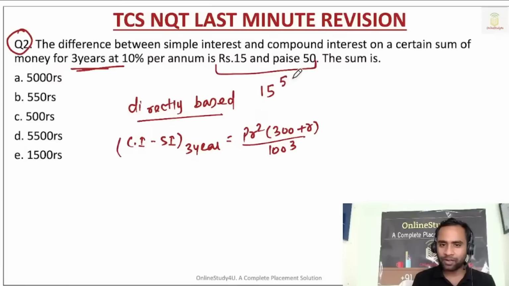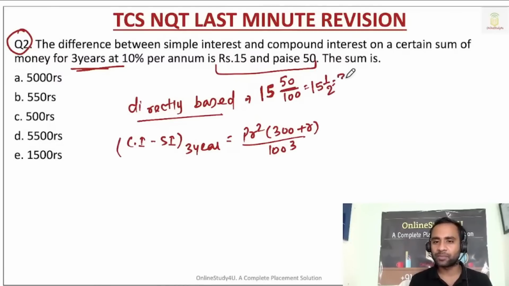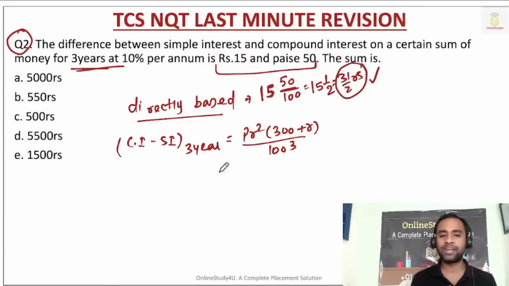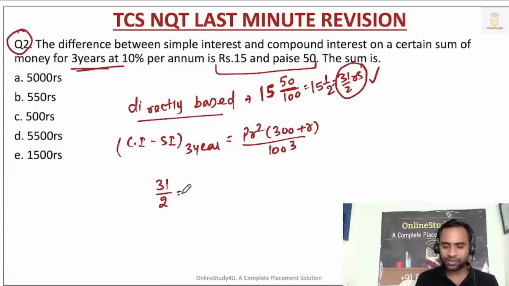If you want to convert paise to rupees, then divide by 100, right? So 50 divided by 100 is 1 by 2. So 15 and 1 by 2 is nothing but 31 by 2 rupees. Agreed? 31 by 2, right? Okay, now here the difference is 31 by 2 rupees, which is equal to principal.